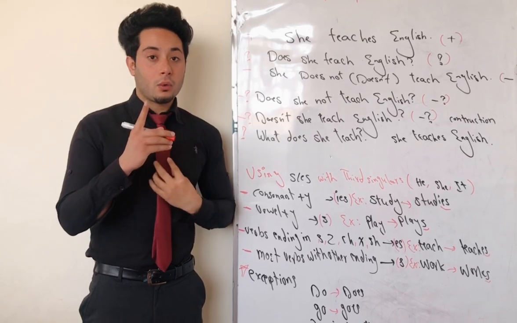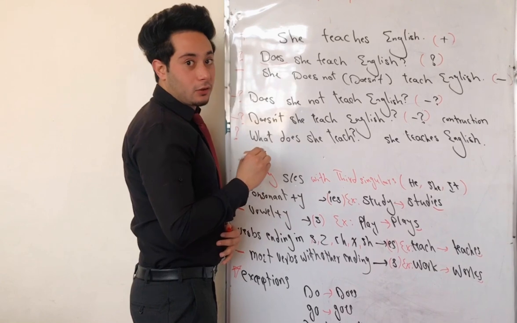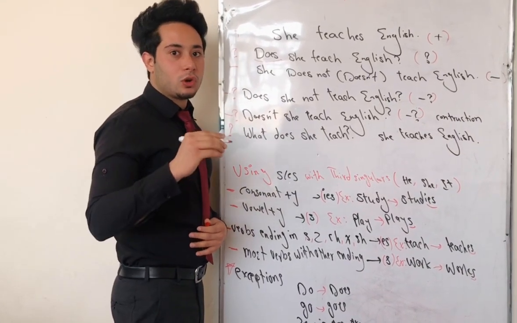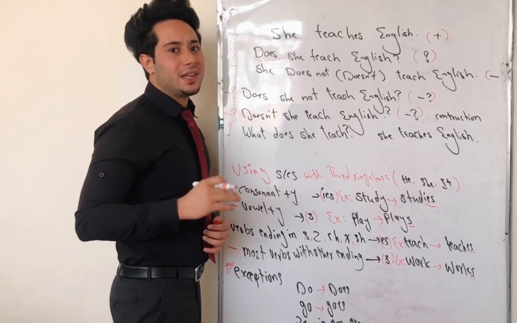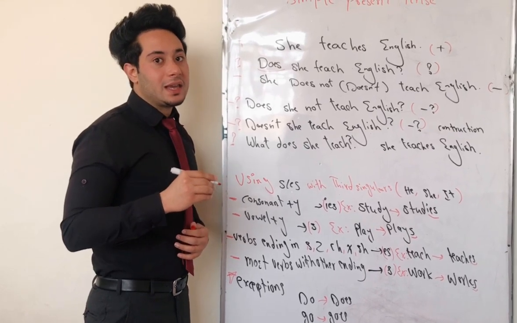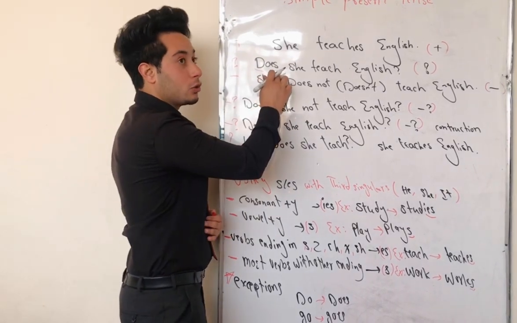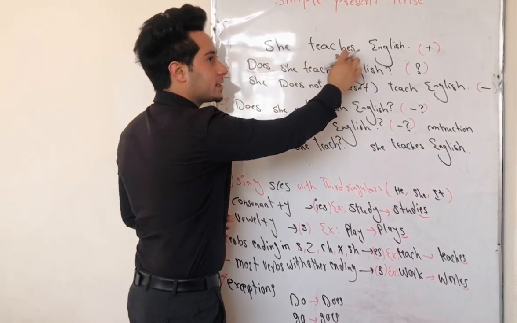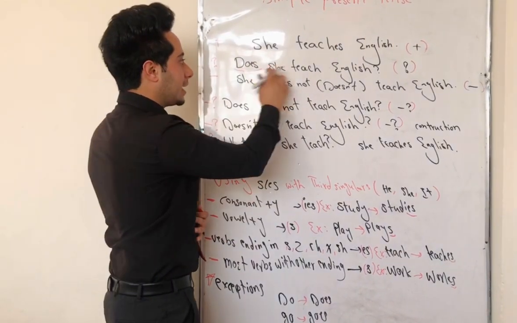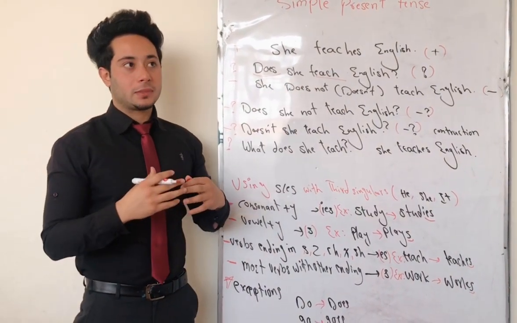But I want to remark one place. When you're using do and does, for first and second person, which we are using do, there are no rules of s and es. For third singulars, for he, she, it, when the verb is given s or es, by using the to do verbs or by using does, you need to omit the s and es after your verb. For example, does she teach English? The verb, or the bare infinitive, should come without s and es.